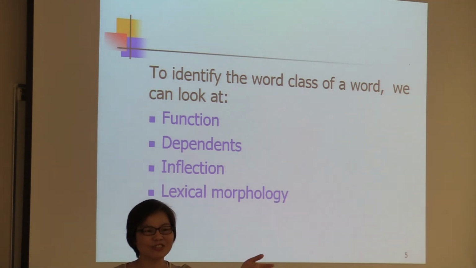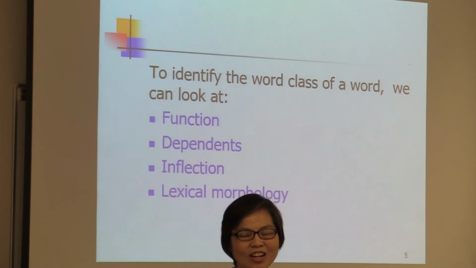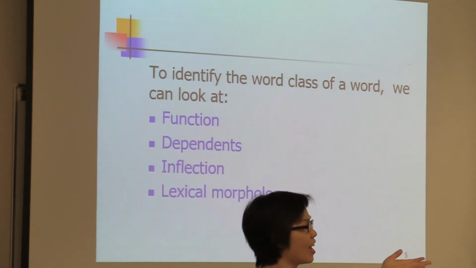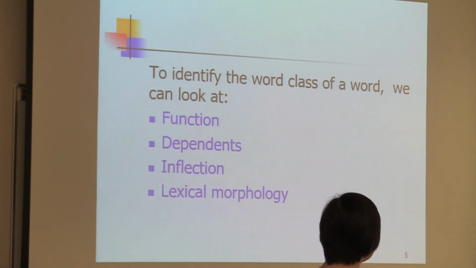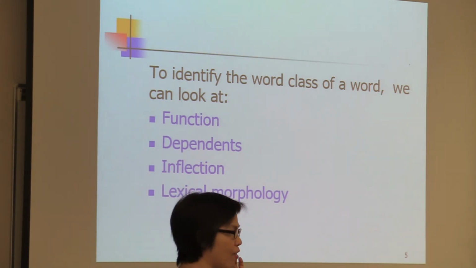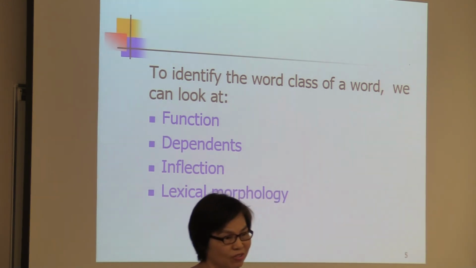It is used as the adjunct. Okay, an adjunct. It is used as a head in an adverb phrase. And very often, adverbs can be used as adjuncts, but that's not the only function.